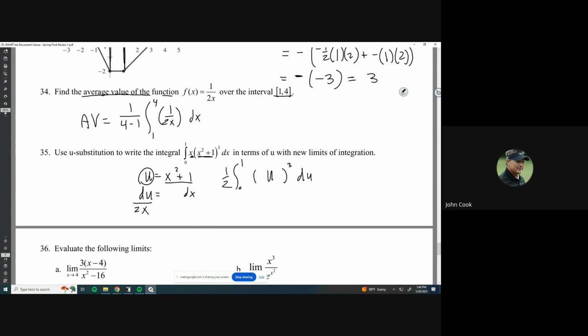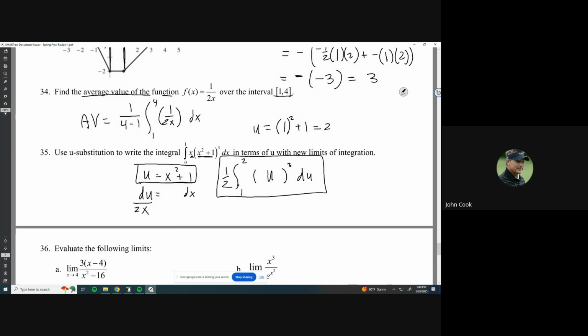All right, now the last thing that I need to change is just the bounds, and the bounds are easy. These are x values right now, 0 and 1, so I need to change them to u values. So all I have to do is take this equation here and plug in the x values to get the u values. So let's start with 0. So u is going to be equal to 0 squared plus 1. 0 squared is 0, 0 plus 1 is 1. So that corresponding u value would be 1. So I'm going to write a 1 in there. Now this x value of 1, I'm going to also plug that into the equation. So u is equal to 1 squared plus 1, which is 2. So that one's going to change to a 2. And there we go. There's our integral rewritten in terms of u.